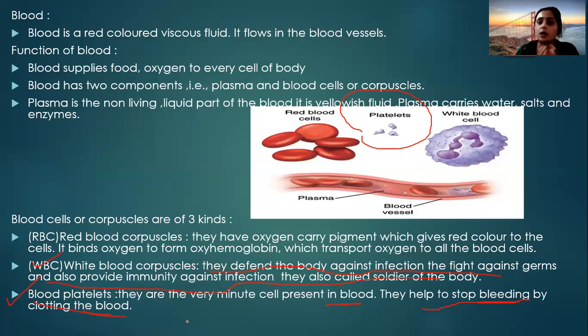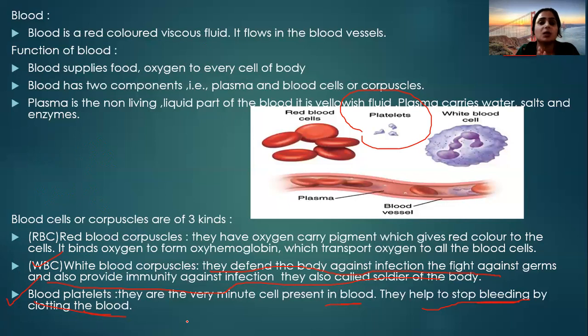Okay. Now the third component of the circulatory system is the blood. Blood consists of two parts, plasma and the blood corpuscles. Plasma is the liquid portion, and it contains enzymes, salt, and water. And the second component of the blood is the blood cells or the blood corpuscles. Blood corpuscles contain RBC, WBC, and the blood platelets.